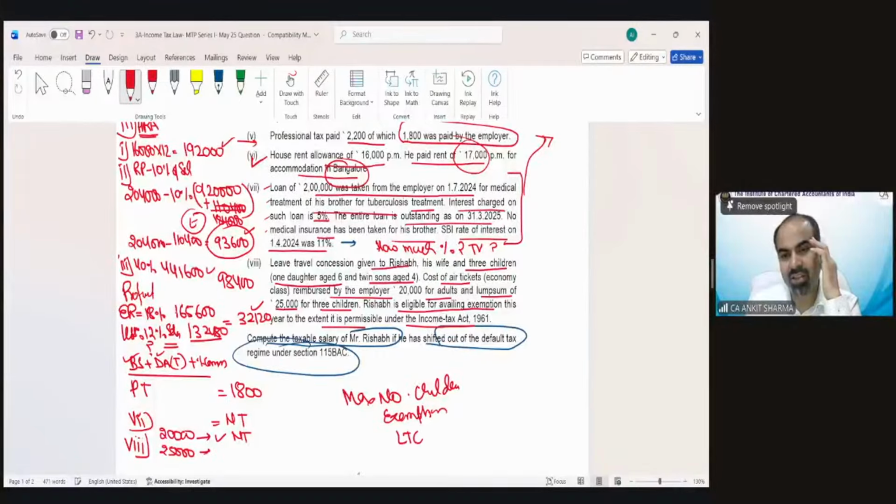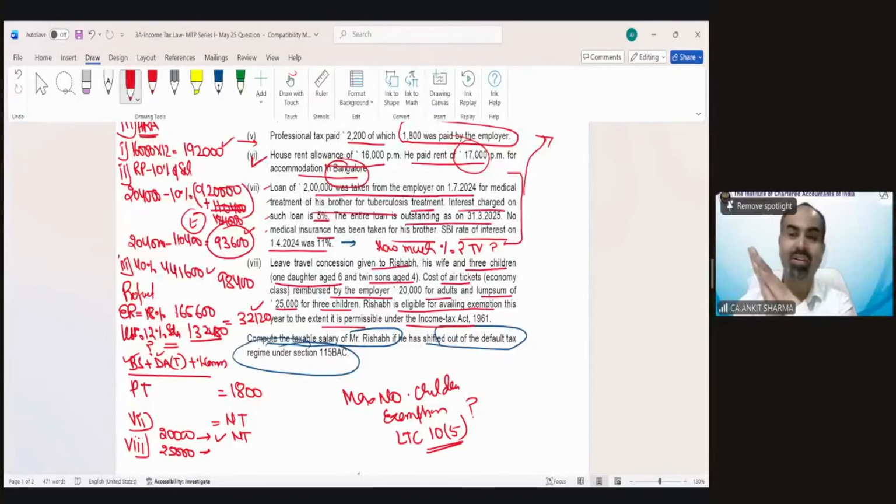Under LTC, I guess section 10, subsection 5 is there. So how many children can take exemption under LTC? Nagar is just saying 2. Mr. Ram is saying 2, but here there are twins in the second delivery. So all are exempt. Very good, Mr. Ram. Kajal is saying 2.